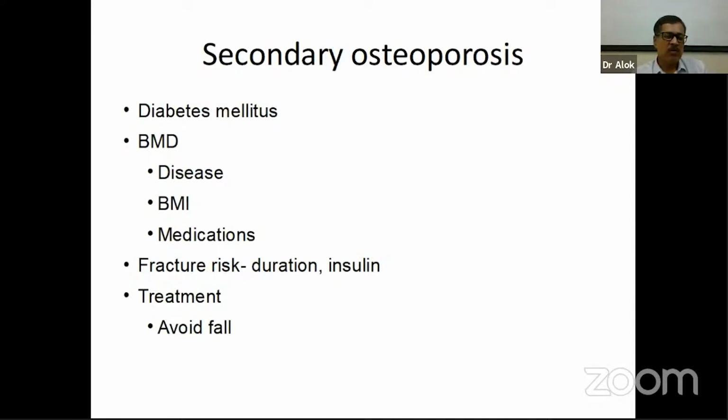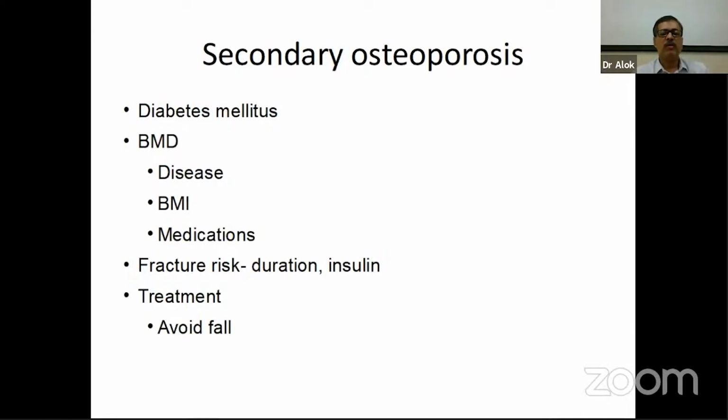As for medication, the patients who are on insulin are more prone to having osteoporosis, as well as the one medication which is not so commonly used now, thiazolidinediones, because it was used quite a lot previously. Thiazolidinediones cause diversion of the mesenchymal stem cells into the adipocyte proliferation site and less movement into the osteoblast laying down site. So the marrow is basically full of fat and less osteoblast. So the risk for secondary osteoporosis is high in the patients who are using thiazolidinediones.